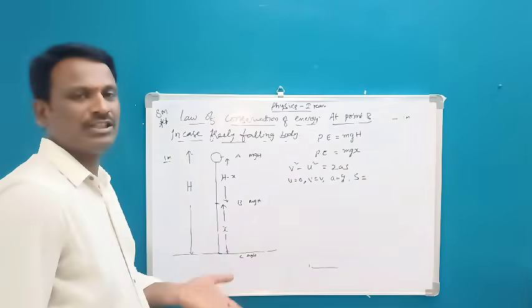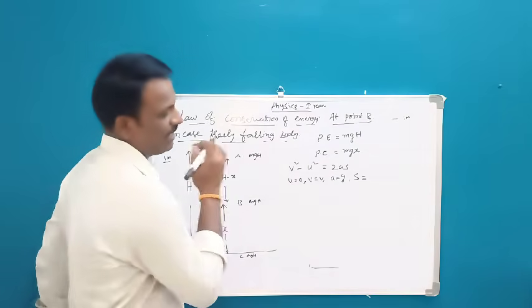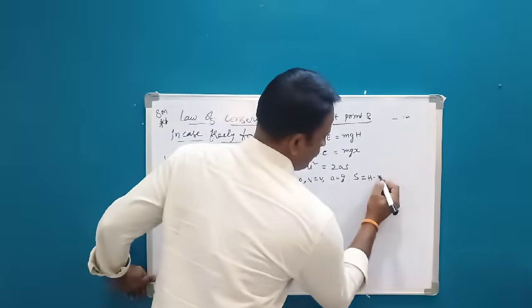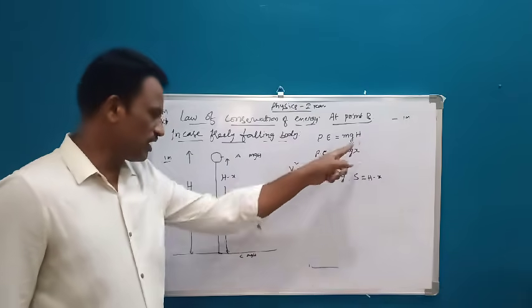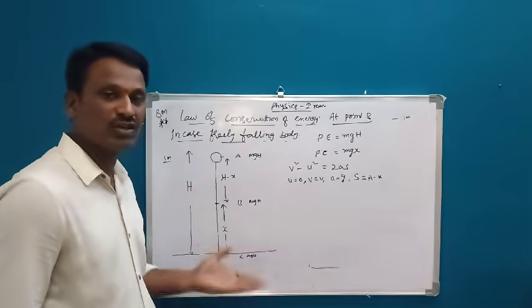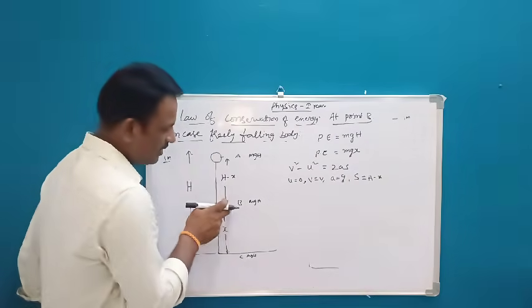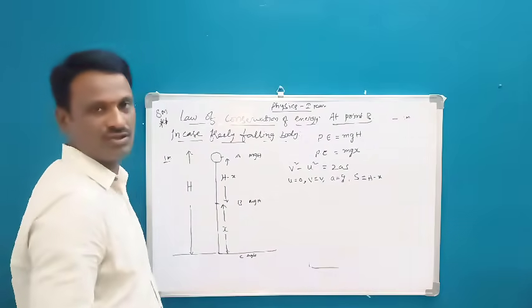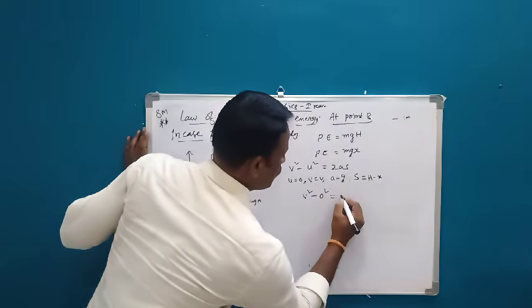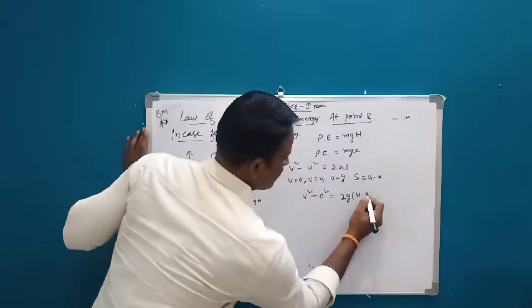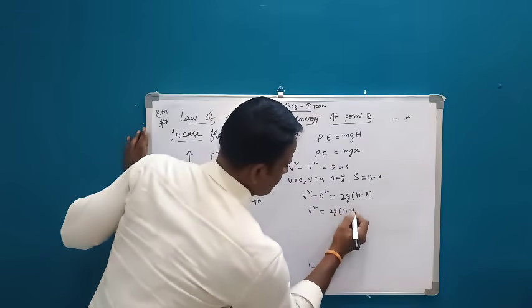Now, how much displacement did the object get from A to B? What is the displacement here? h minus x. See, in the case of finding potential energy, we have taken h value as x because we are measuring from the base. But here displacement we are measuring, so from A to B this is the displacement. That is why we are writing s is equal to h minus x. So now substitute all these things. What is going to happen? v square is equal to 2g(h minus x).